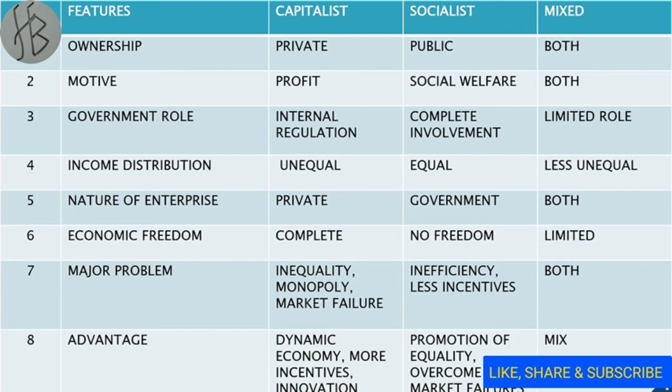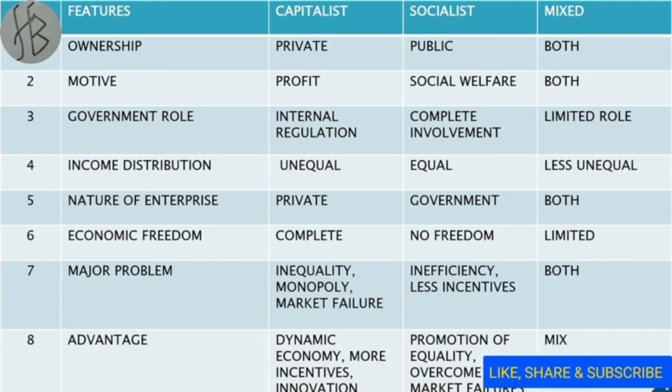If we talk about the government role, then in the capitalistic economy it has internal regulation, meaning a limited role. In the socialist economy, the government has complete involvement. In the mixed economy, the role is limited but very important, and it plays different roles. Next, income distribution. In the capitalistic economy, income distribution is unequal. In the socialistic economy, it is equal, whereas in the mixed economy, it is less unequal.